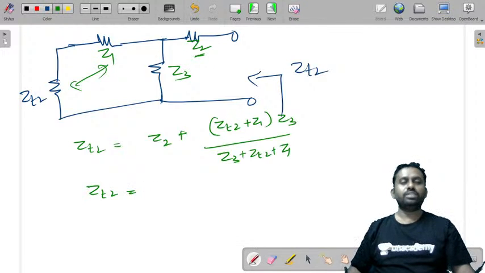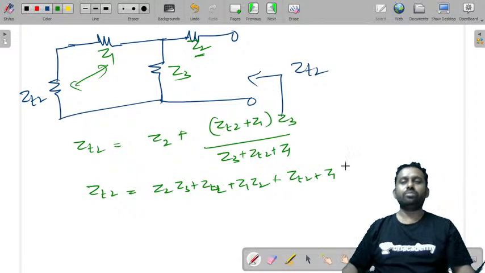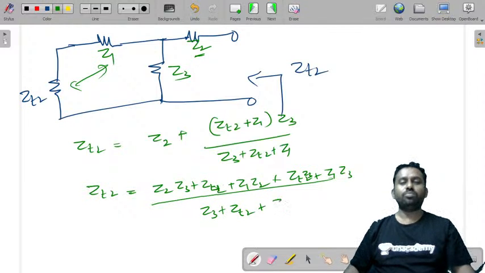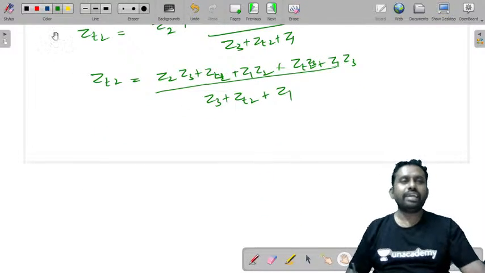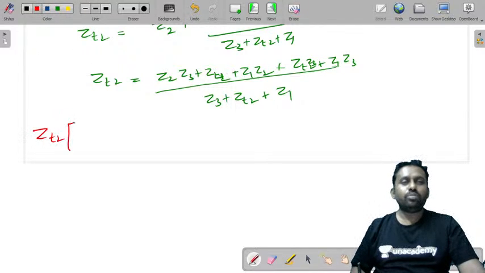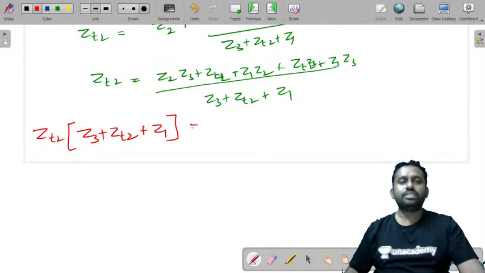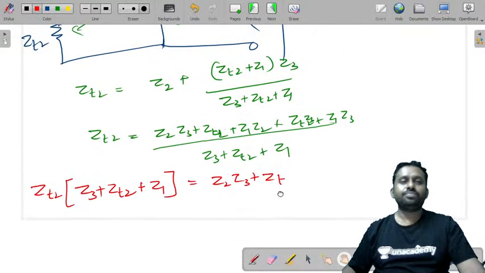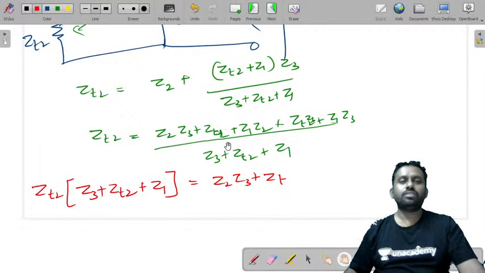So from this ZT2 is equal to Z2 Z3 plus ZT2 plus Z1 Z2 plus ZT2 plus Z1 Z3 into Z3, again Z3 plus ZT2 plus Z1. So from this you can write Z2 into Z3 plus Z2 plus Z1 is equal to Z2 Z3 plus Z2 into Z3 plus Z2 into Z2 also.